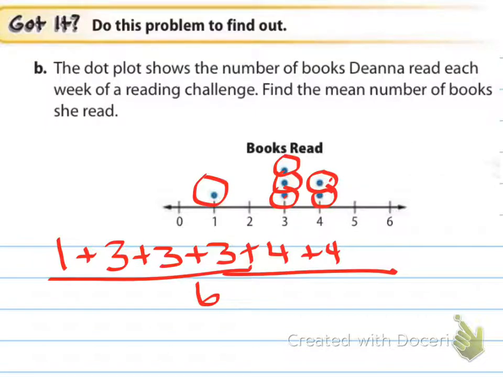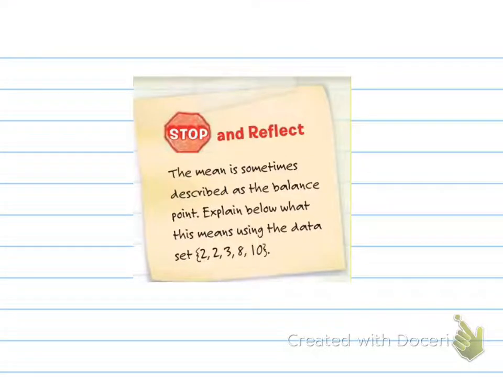And so I'm going to add this up, 9, 10, 18 divided by 6 is 3, apparently is the magic answer here. So the mean number of books she read is 3 books each week. Okay, although some weeks she read 4, 1 week she only read 1. The mean average, the best summary of these numbers for a single answer, would be 3.